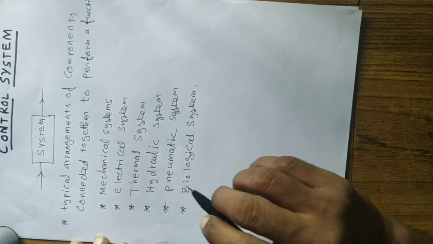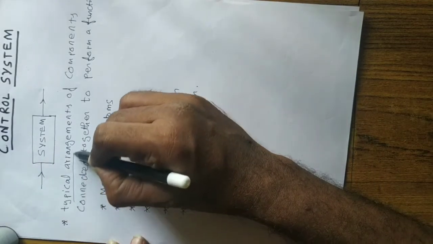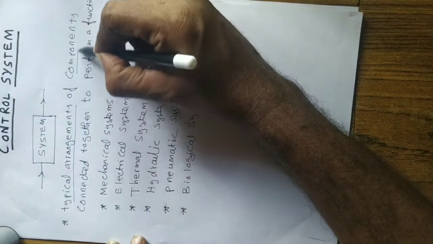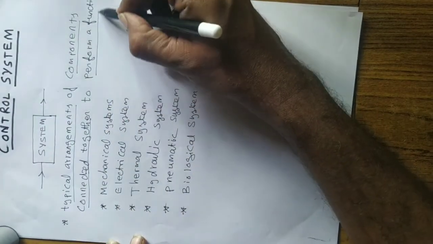So we understand that system is a typical arrangement of components connected together to perform a function.